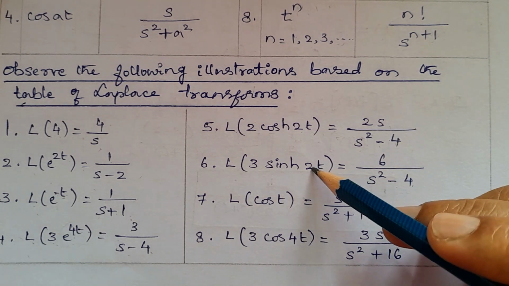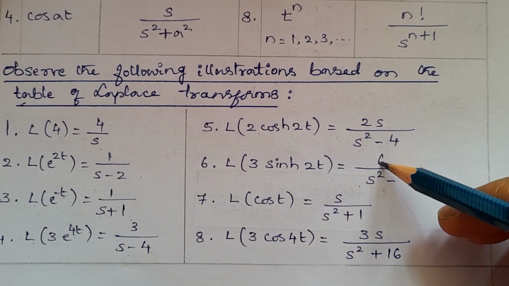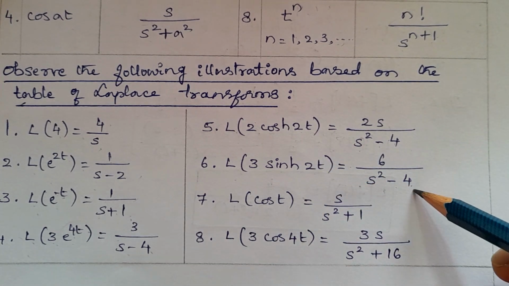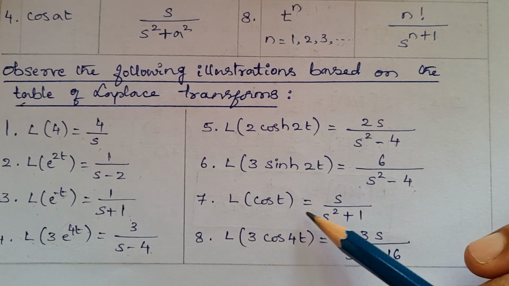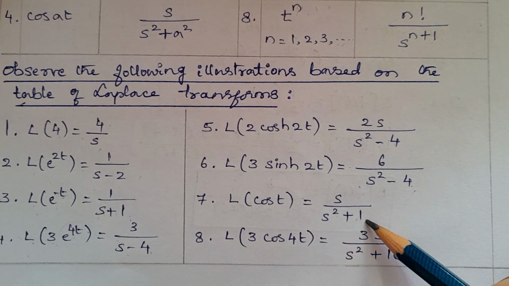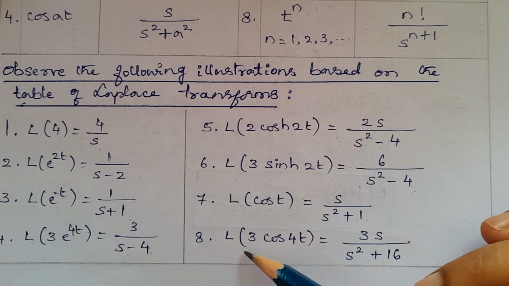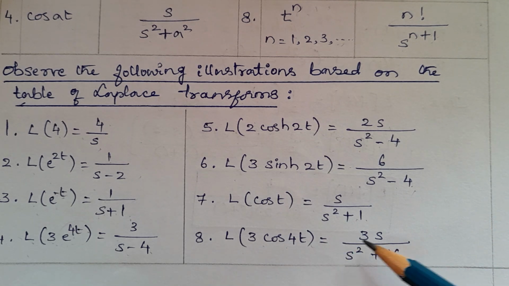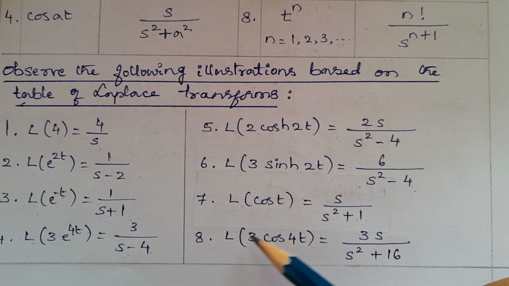So then a is 2, 3 2s are 6, then 2 square is 4. Laplace transform of cos t is s divided by s square plus 1. Laplace transform of 3 cos 4t. 3 take it outside. Then Laplace transform of cos 4t is s divided by s square plus 4 square.